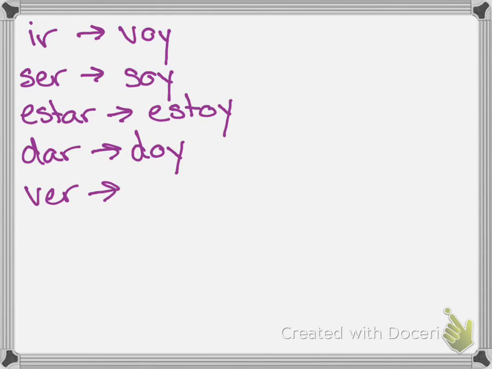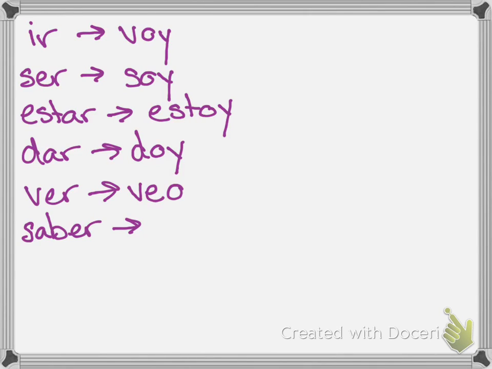Ver, which means to see. They include it in this group of irregular yos, but it's not that irregular. All that we do is keep the e instead of taking it off. Yo veo. Veo Netflix. Veo, ¿qué veo? Yo veo problemas. Veo pájaros que cantan en los árboles. Okay, veo, I see.